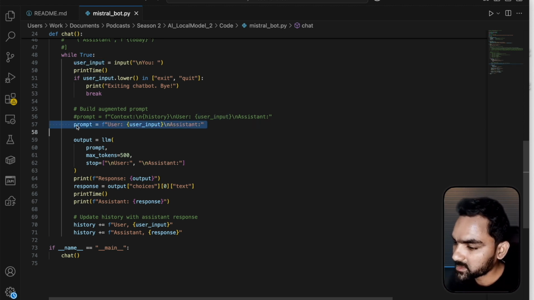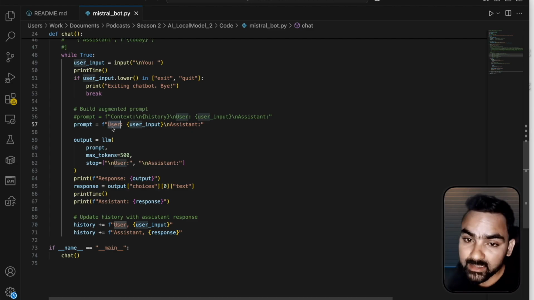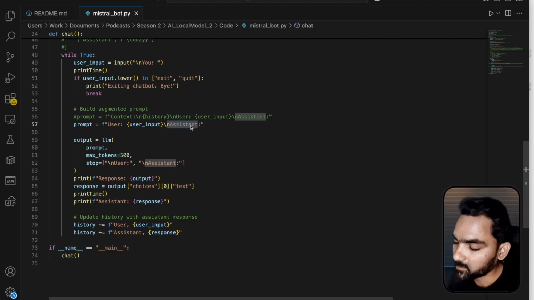Once user input is received, we construct the prompt in a structured format, because Mistral 7B is an instruction-based language model. The prompt should be given as an instruction. If I use the user keyword here, the language model understands that the user has given this input and is expecting the language model to be an assistant to answer the same. That's how the prompt is formatted here.